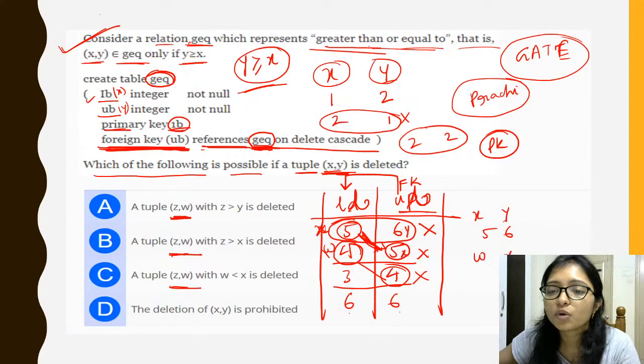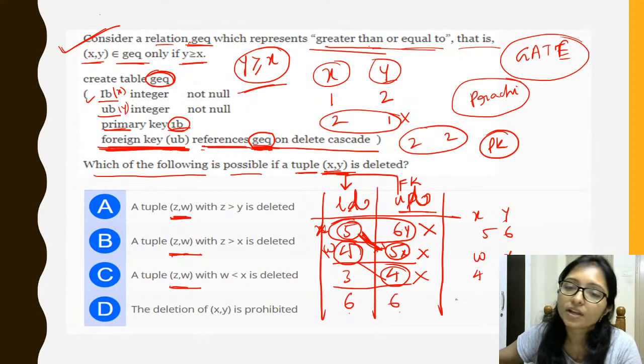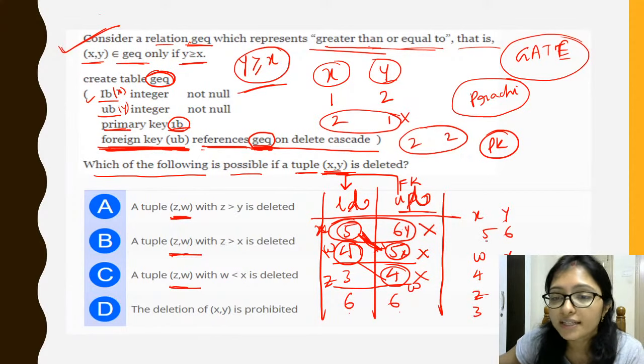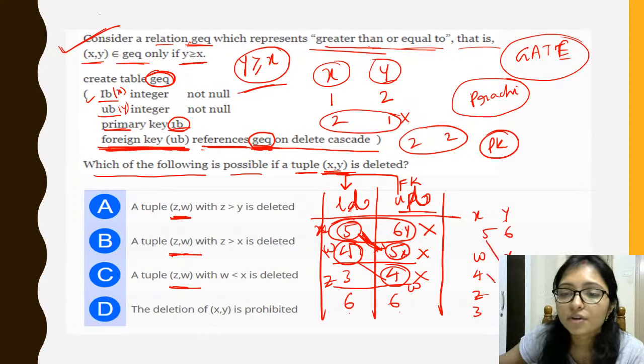So WX will be 5 4, right? Now what will be ZW? This is Z and this is W, means ZW will be 3 and 4, right? This way it is coming, because 5 5 4 4, right?